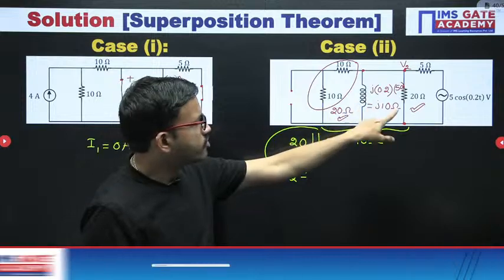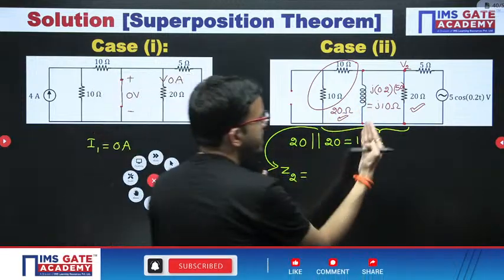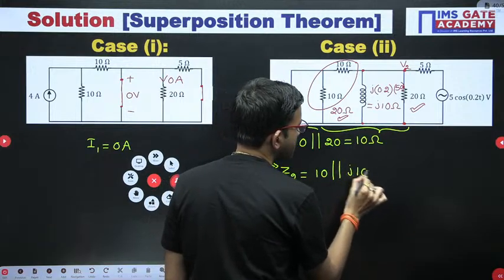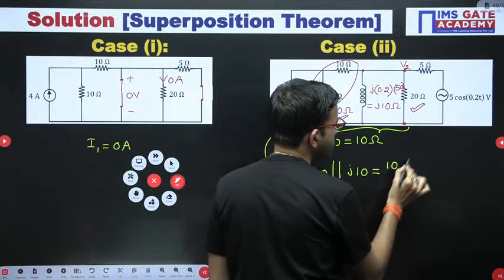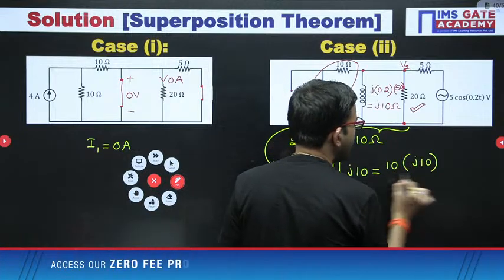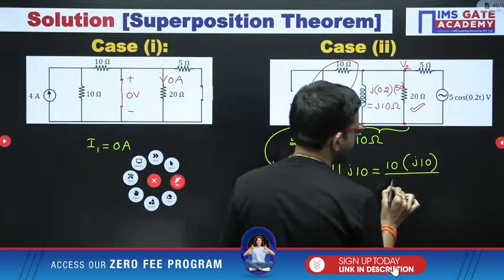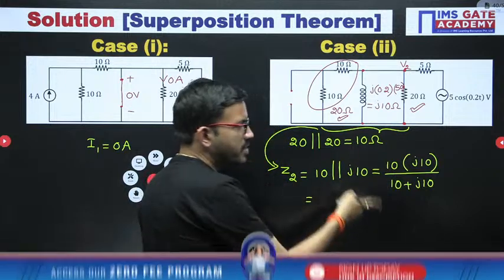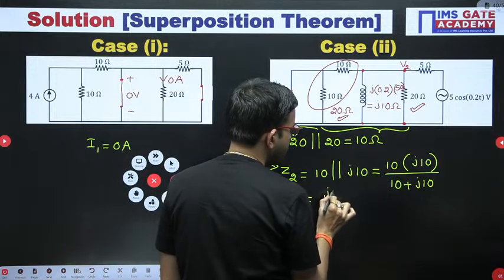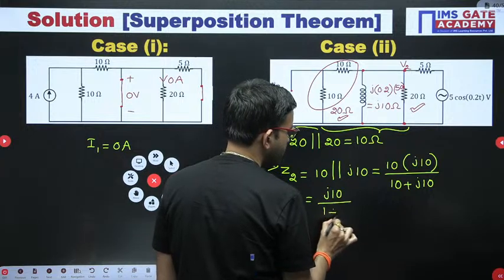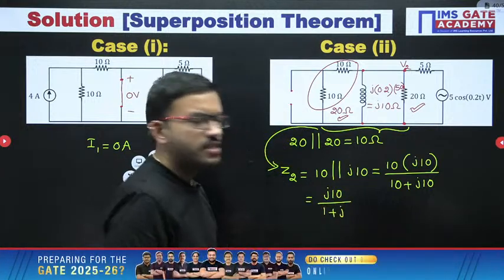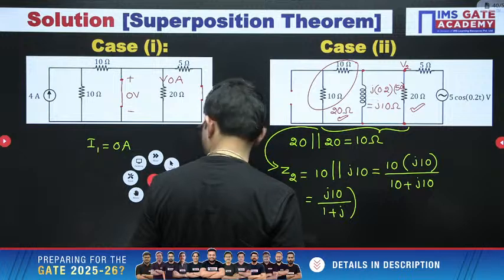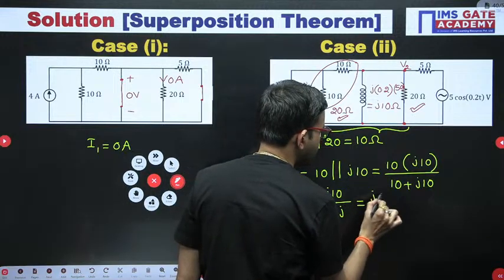Here as of now we got 20 parallel to 20, that is 10. Now that 10 in parallel with j10. 10 parallel with j10 is nothing but 10 into j10, like Z1 Z2 divided by Z1 plus Z2. You can take 10 as common in numerator and denominator, and 10 will get cancelled. After that you are having j10 divided by 1 plus j. Multiply and divide with 1 minus j.